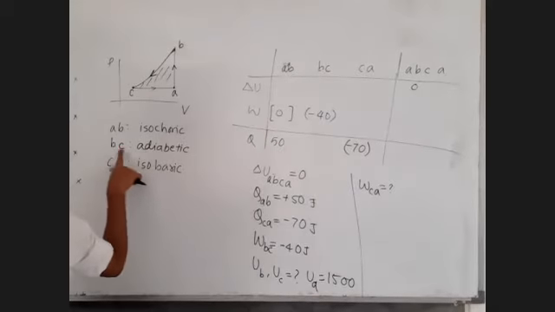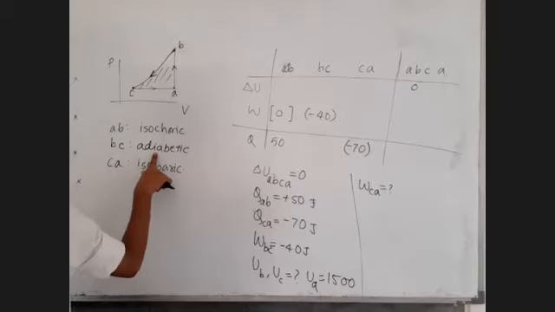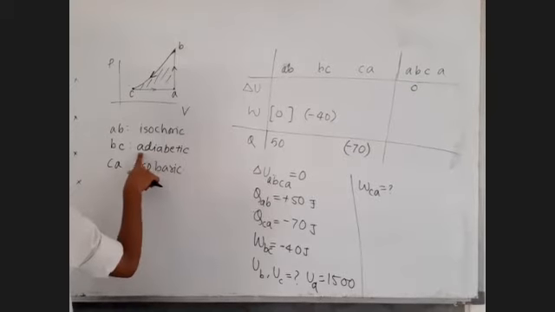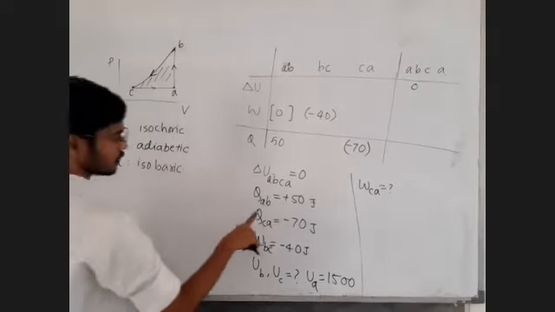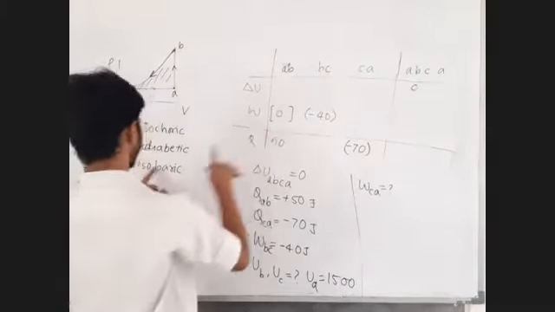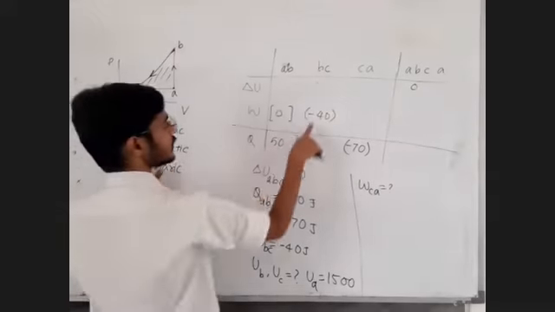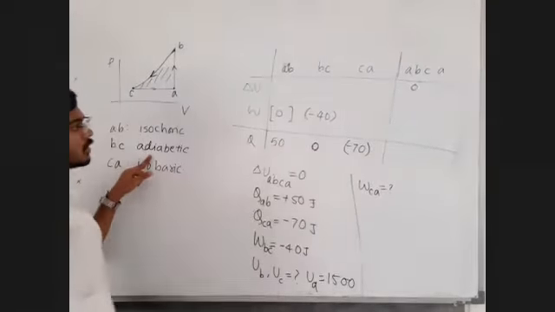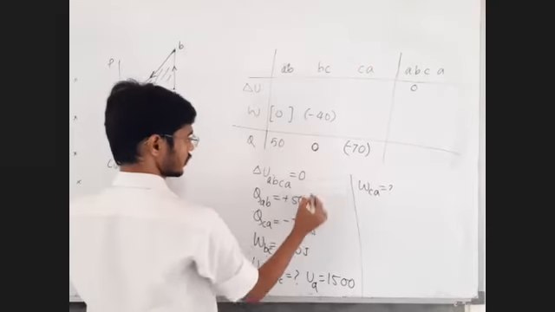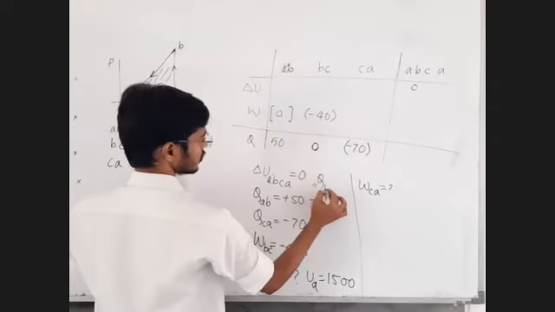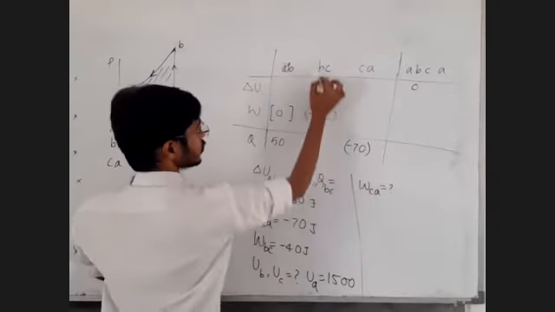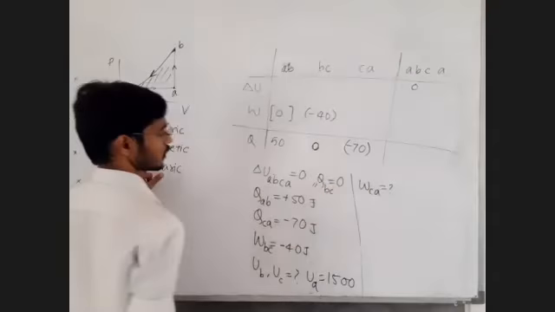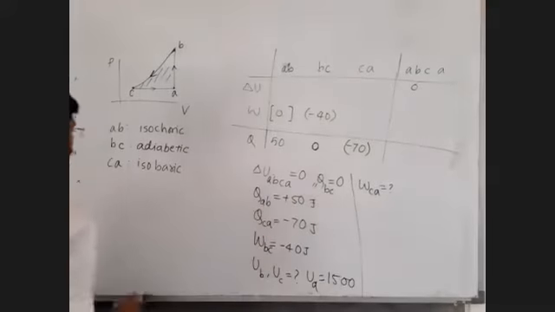Now BC is the adiabatic process. So for adiabatic process, heat exchange is 0. This is actually, I think, given also. No heat is absorbed during the part BC.